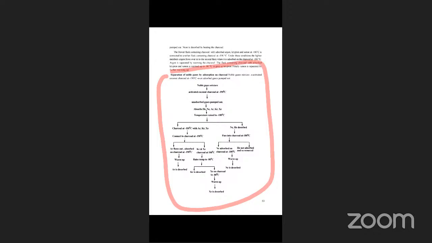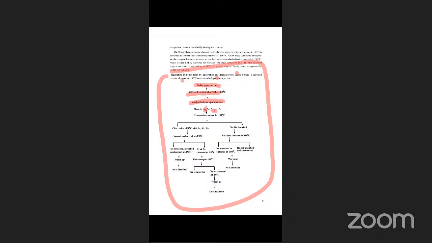The noble gas mixture is passed over activated coconut charcoal at minus 190 degrees, and unadsorbed gases are pumped out. Only helium, neon, argon, krypton, and xenon are adsorbed; any impurity gases are pumped out.